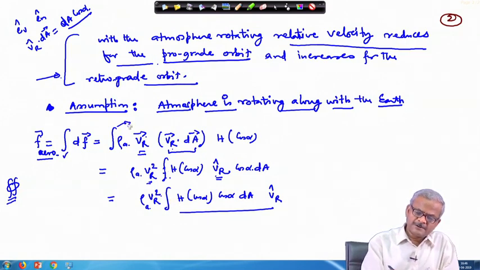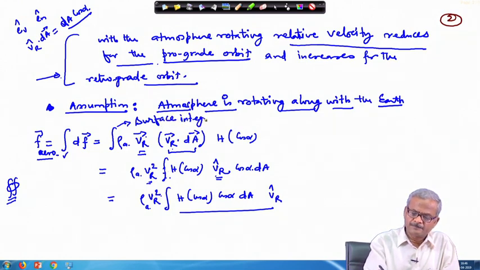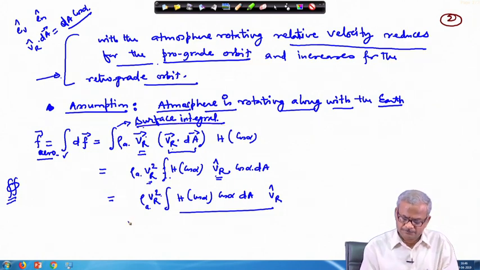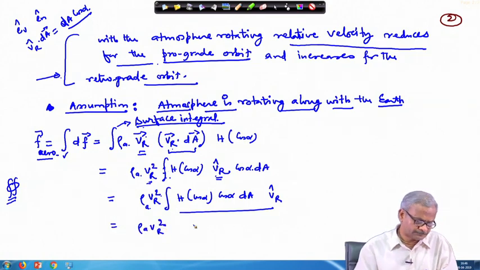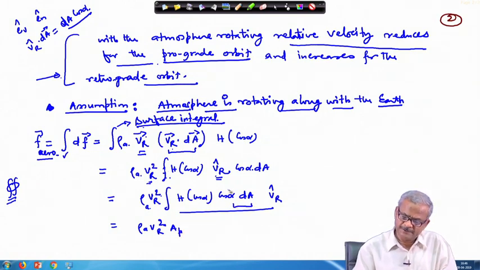Okay, so, this stands here, I will write it explicitly, this is a surface integral. This quantity we have written as A projected, dA cos alpha is the projected area. Okay.